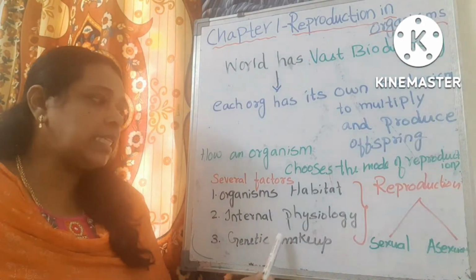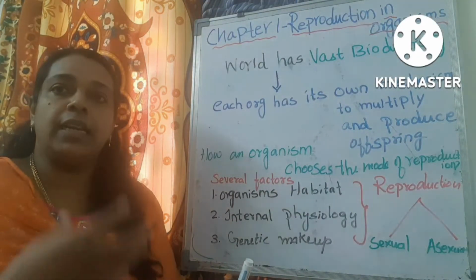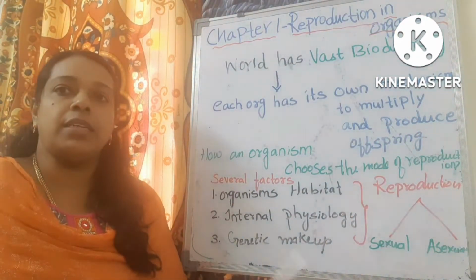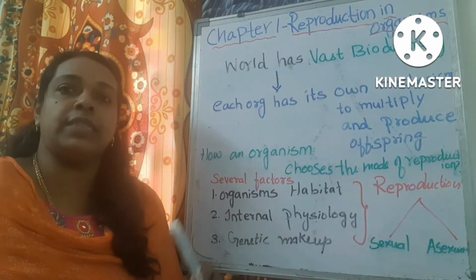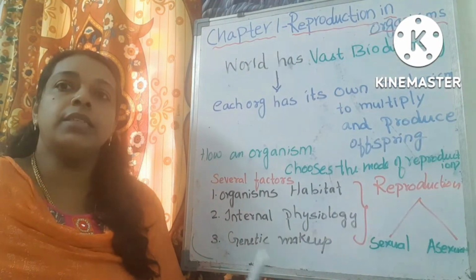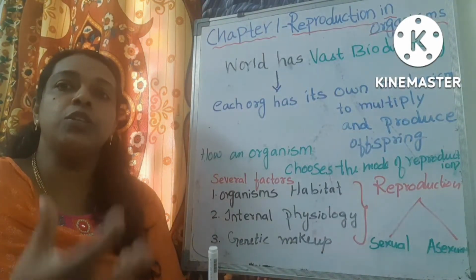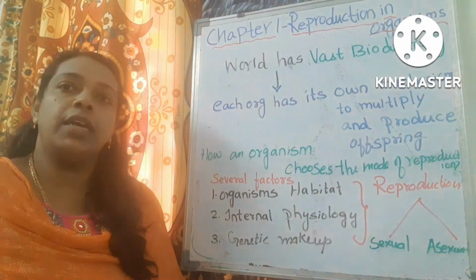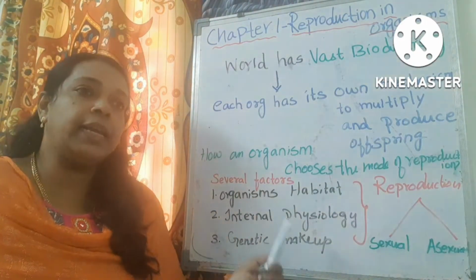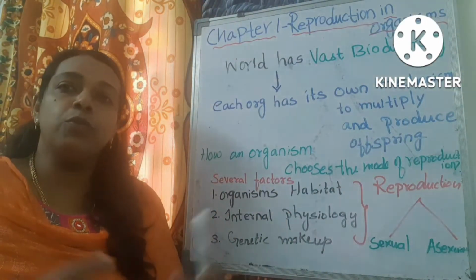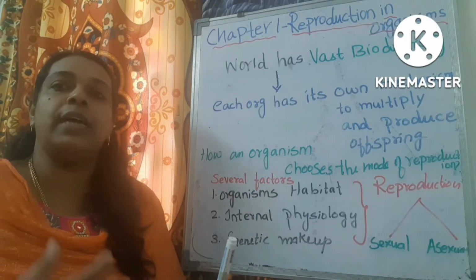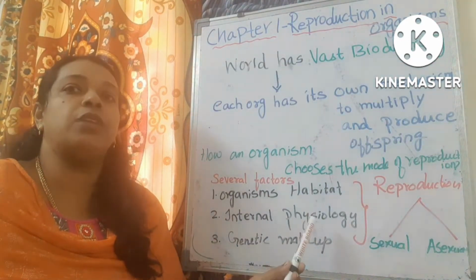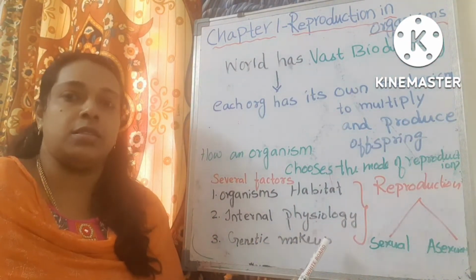Next one is internal physiology, the functions inside the organism. If the male gamete and female gamete mature at different times, then the new individual is produced by parthenocarpy. So it is a type of asexual reproduction. If the male gamete and female gamete fuse and form the new individual, then it is sexual reproduction. So whichever condition is favorable, that mode occurs.